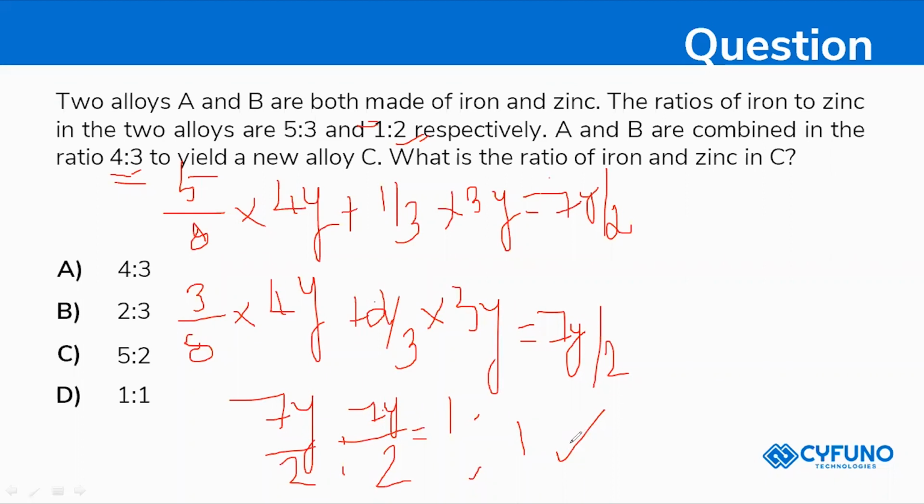Because that is 4:3, ma. I'm just calculating with the difference of that particular value. 5 plus 3 is 8, ma. So 5 divided by 8 into, that is the yield ratio 4:3, right? So I'm just calculating as 4y and 3y, and 5:3 and 1:2 respectively, right? So I'm using 1 by 3 into y.